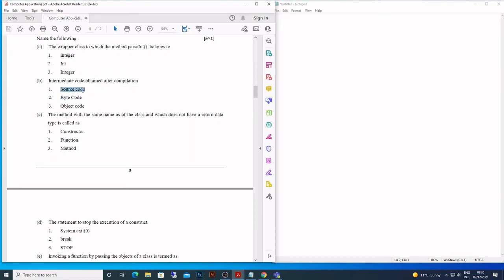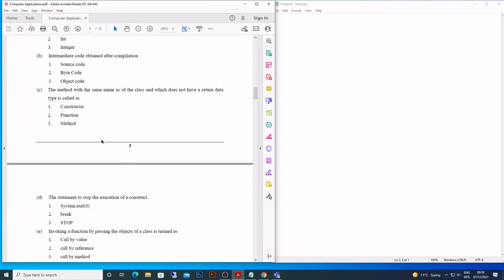Source code, the program that you write, is known as source code. Bytecode is what you get after compiling it. Object code is the machine code that the machine understands. Whatever you write in source code, Java or any computer will not understand that, so it has to be converted into machine code. So object code is machine code.